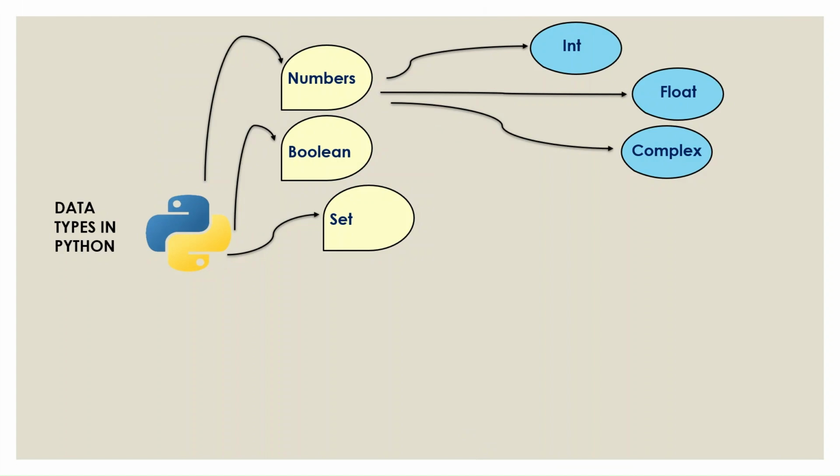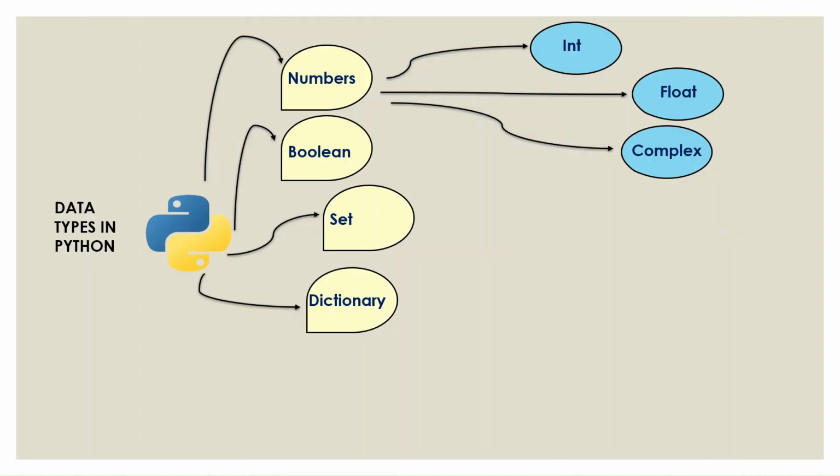Then comes set. Set basically is just a set of numbers. You might have studied in your class 9th or 10th that you have curly brackets and some numbers inside it. That's basically a set. There are certain rules with set data types: a set does not allow any duplicate values. Even if you give a duplicate value and print it, it won't print that. It'll just avoid it. At the same time, it also has a lot of other functions like union or intersection, so we'll be definitely checking them out.